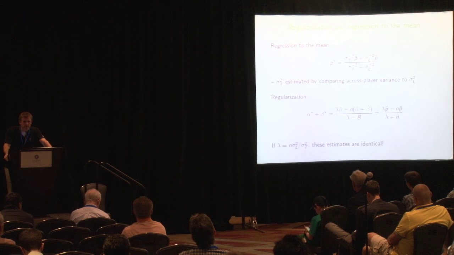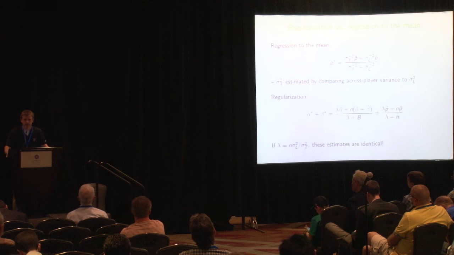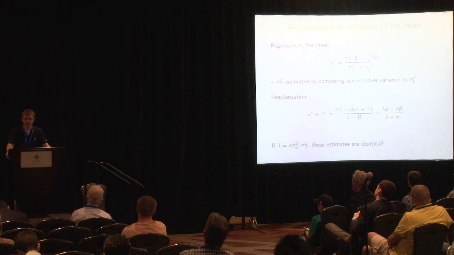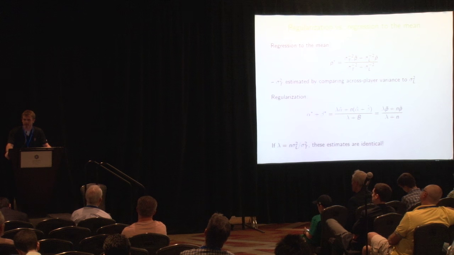Well, for regression to the mean, what we do is we compare the spread in our metric to the spread sigma squared L, which we would expect if all players had the same skill. Intuitively, the difference between these two is how we get at sigma squared T, and how we estimate it. You can look at Appendix A of the book by Tango, Lichtman, and Dolphin for detailed explanation of this.